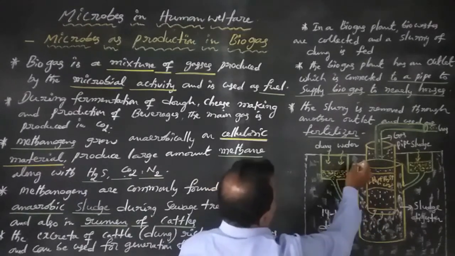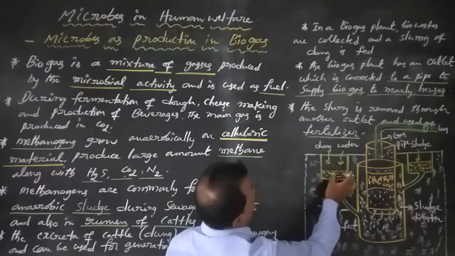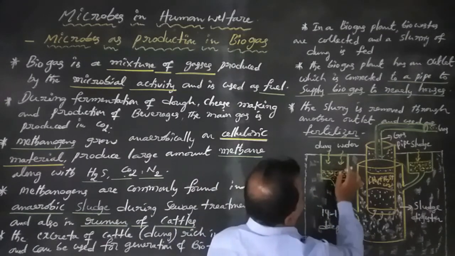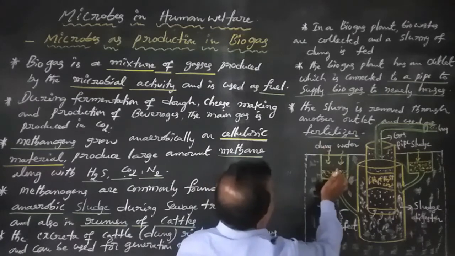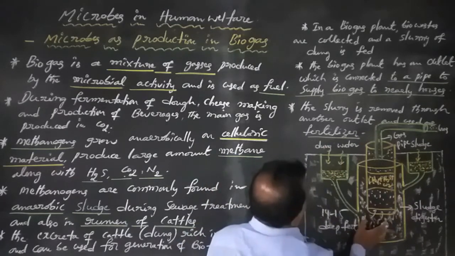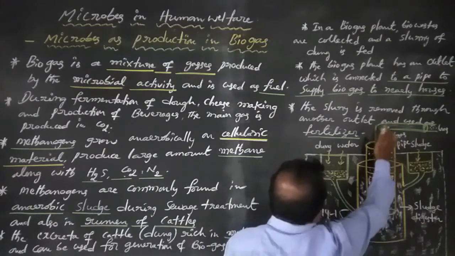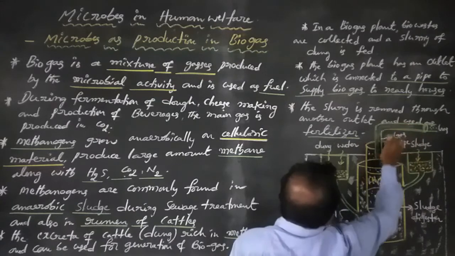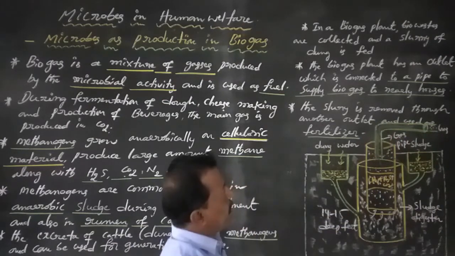First, bio-waste is collected and a slurry of dung is filled in. Next, the biogas plant has an outlet which is connected to a pipe to supply biogas to nearby houses.